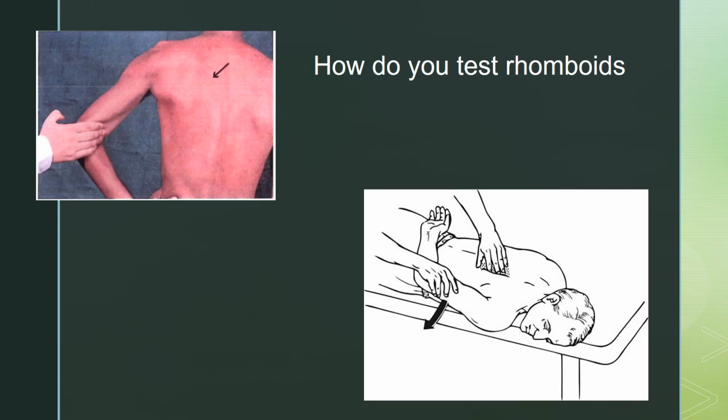The other method is to ask the patient to lie down, with the arm rotated backwards over the back, and ask the patient to lift the hand above, and the examiner should push the elbow downwards. This is a method to test the rhomboids.